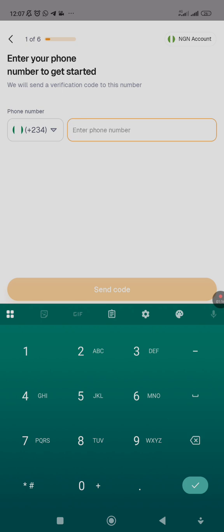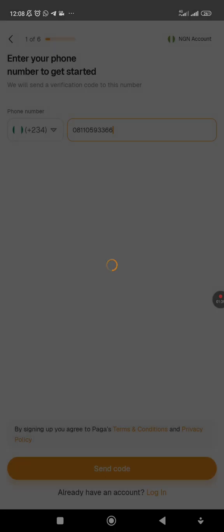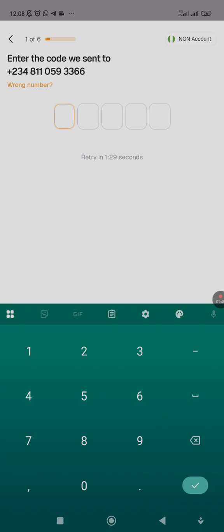This is the phone number I'm going to use to create it. Once you click on it, they are going to send the code either to your WhatsApp or to your SMS. So I'm clicking SMS, and I will receive the code right now.